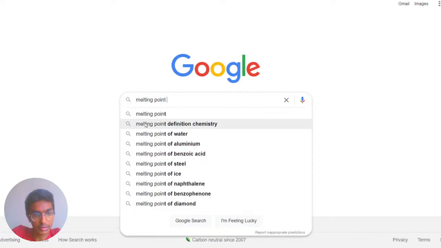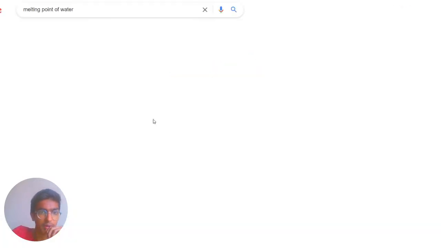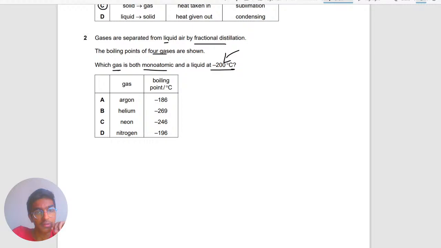Melting point of water. This is embarrassing. It's okay, it's 0 degrees. Okay, so boiling point is 100 degrees. Okay, this is embarrassing, but yeah, hopefully you understand that. So water's boiling point is 100 degrees, and after it boils, it becomes a gas, right?